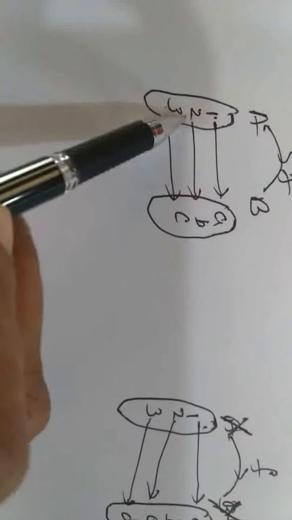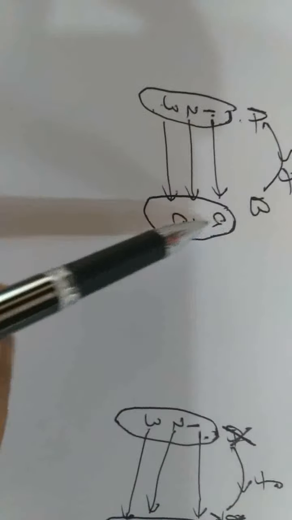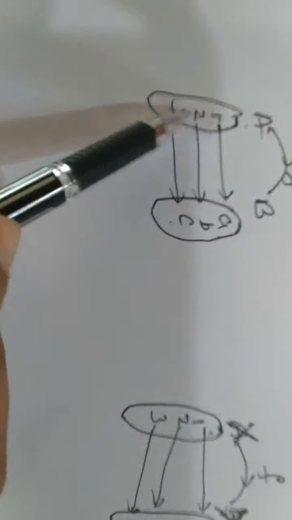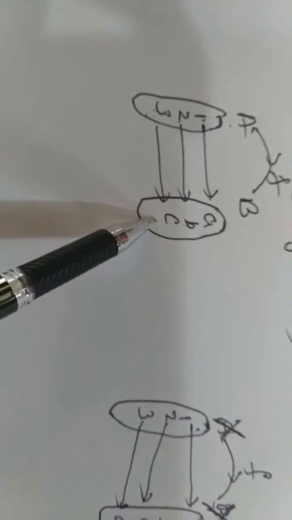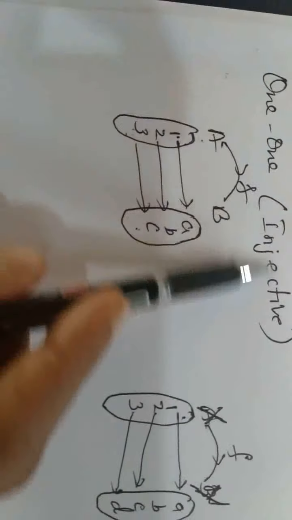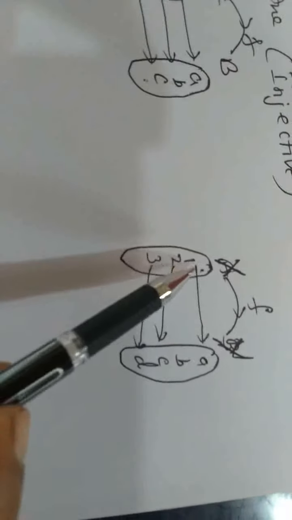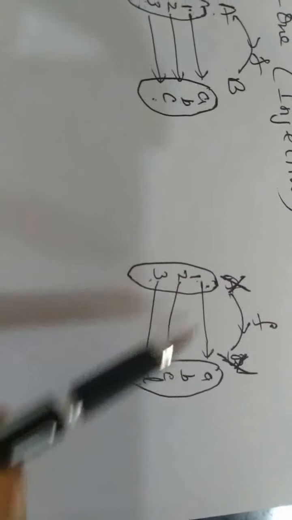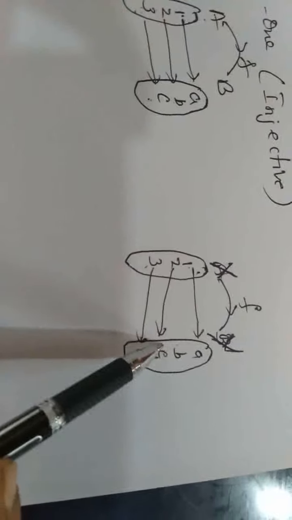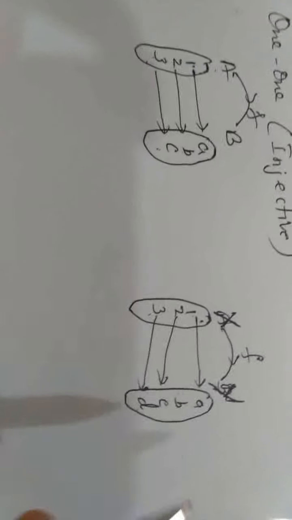Now, look at these two cases. Here, different elements of your set A have different images in set B. Different elements or distinct elements of set A have distinct images in set B. This type of relation is called injective relation. Here also, different elements of set X have different images in set Y. This is also one injective relation.